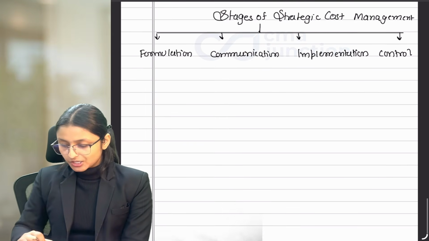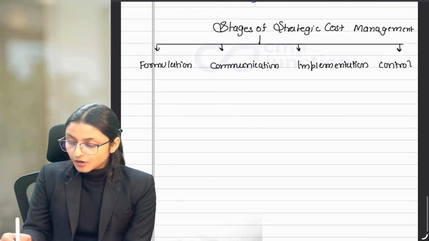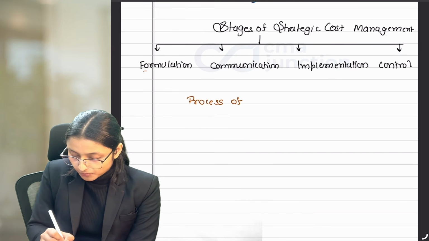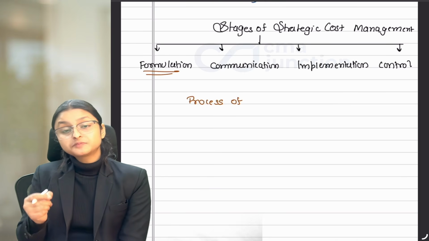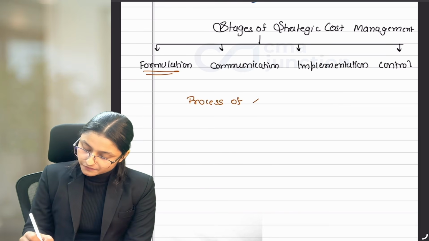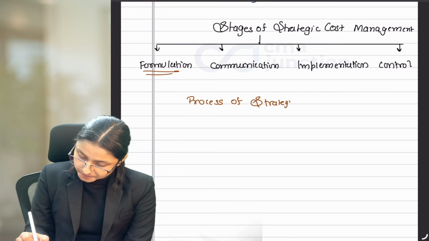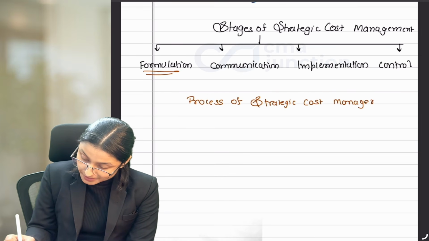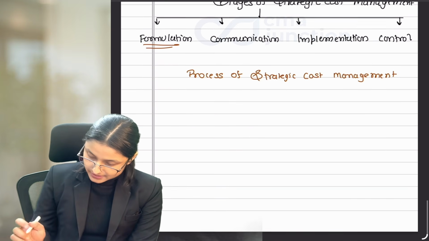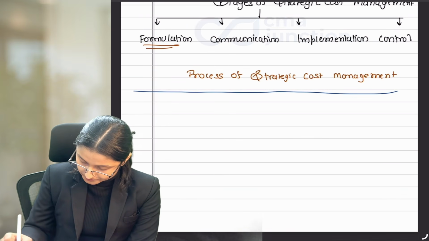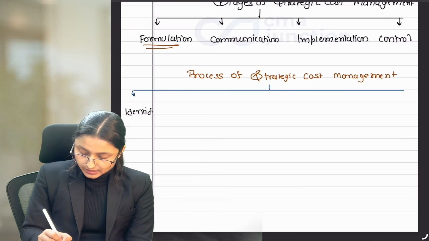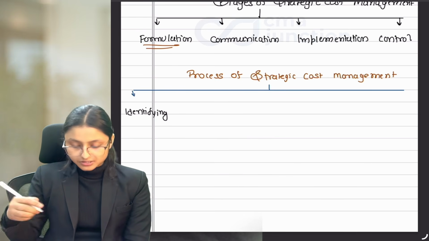Now, this was all about stages of strategic cost management. Now we are moving forward to the process of strategic cost management. To formulate a particular strategy or to make a specific choice, we use a specific process under strategic cost management. This process involves 6 steps. The first one is identifying. Just write it down for now. I'll explain with an example how this process works.